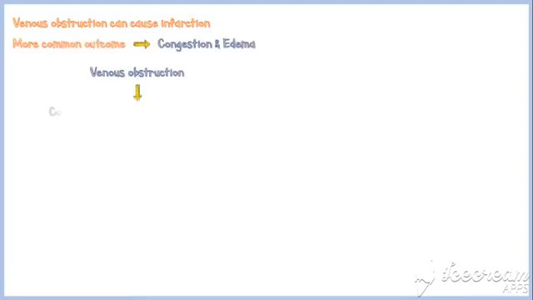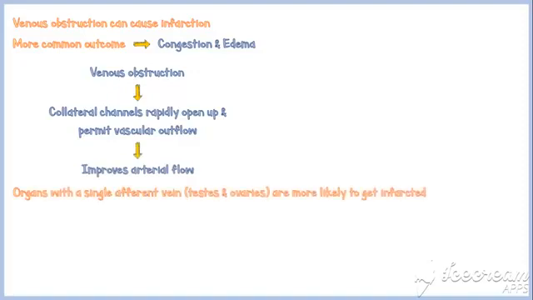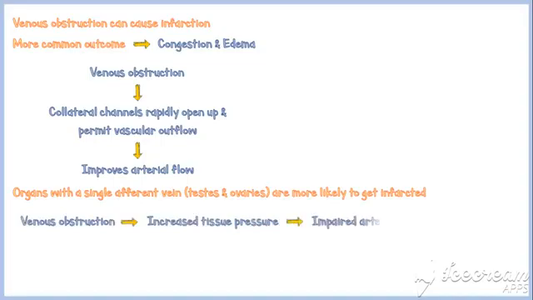Although venous obstruction can cause infarction, a more common outcome is congestion and edema. When there is venous obstruction, collateral channels rapidly open up and permit vascular flow. This improves the arterial flow to the affected organ or tissue. Therefore, those tissues are less likely to get infarctions. However, organs with a single afferent vein such as testis and ovaries are more likely to get infarcted in venous obstruction. Because they have a single vein, its obstruction will increase the pressure within the tissue as no collaterals are present. And this will ultimately lead to impaired arterial flow, followed by ischemia and infarction.